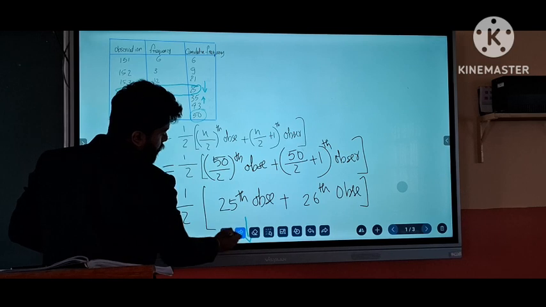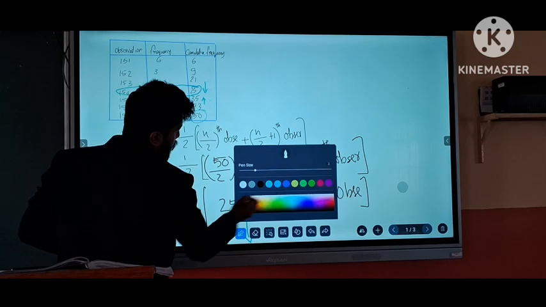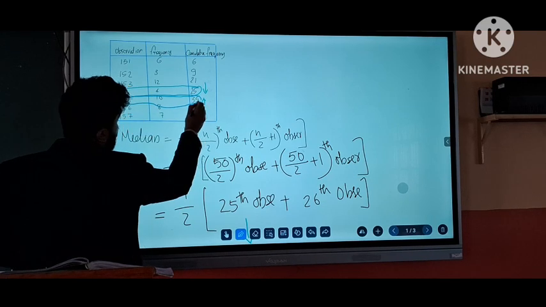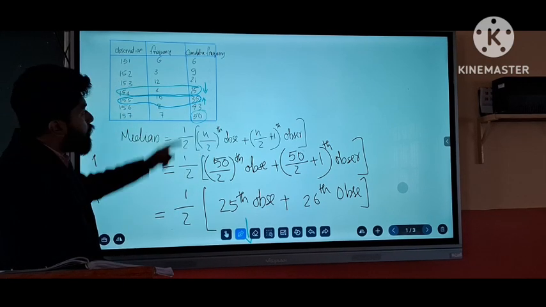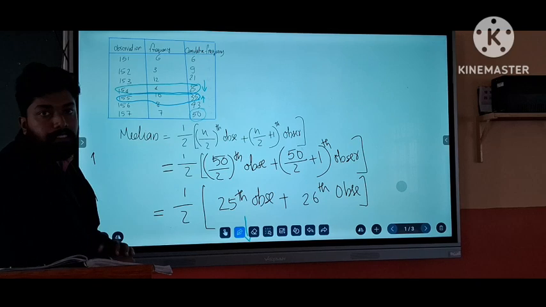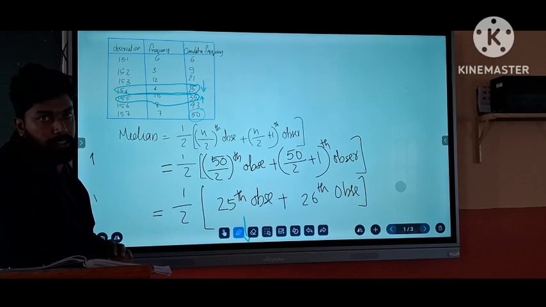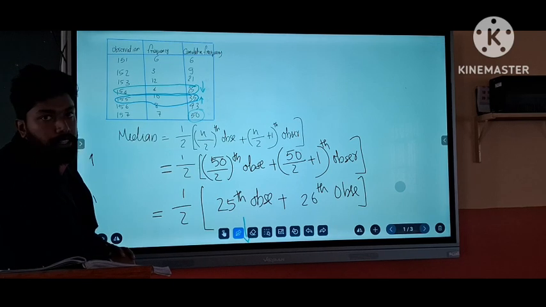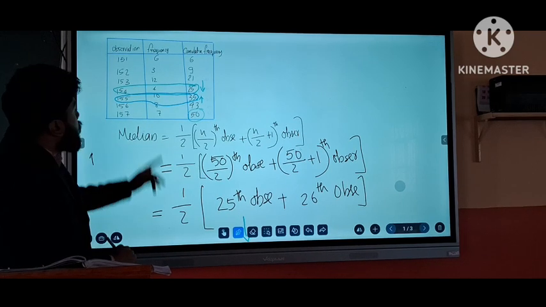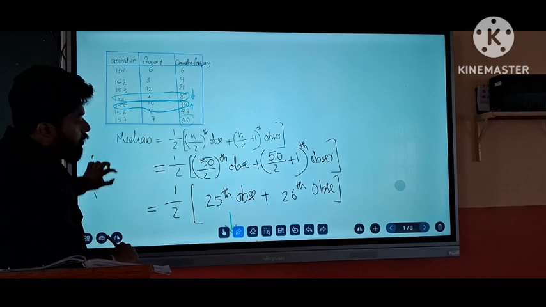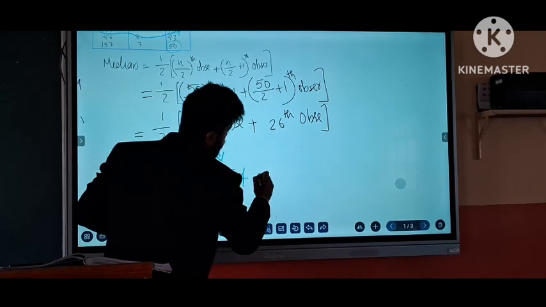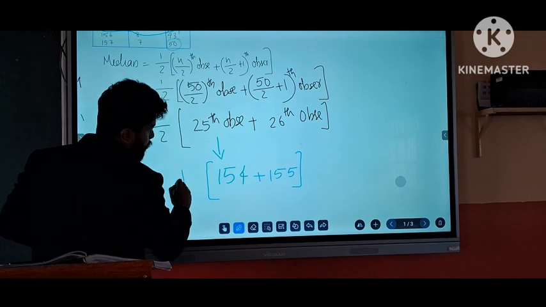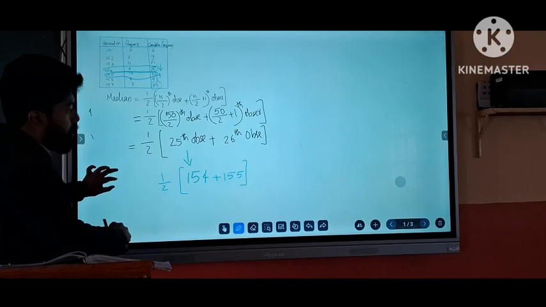So it will be in the row of 35. So we want to underline the 35th row of the cumulative table. Now what is the corresponding observation of 35? Yes, 155. So half of 154 plus 155.